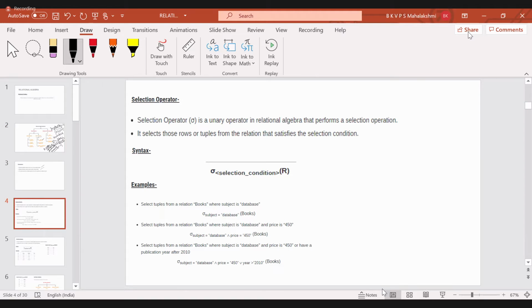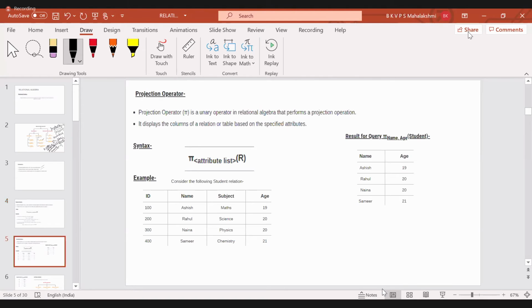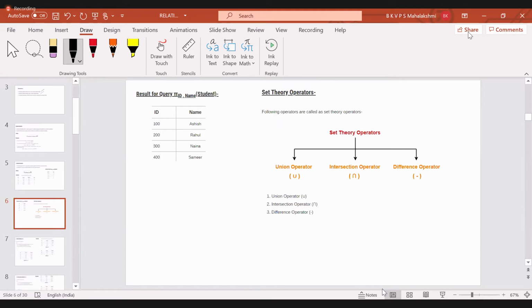And this is what I'll tell you later about this, because we have already discussed union, intersect, minus. So after that, I'll show you this. You just remind me, otherwise I'll forget. Okay, this is a projection. Selection, projection, I'll tell you later. So we can say these are set theory operators also, these three: union, intersect, difference operator.